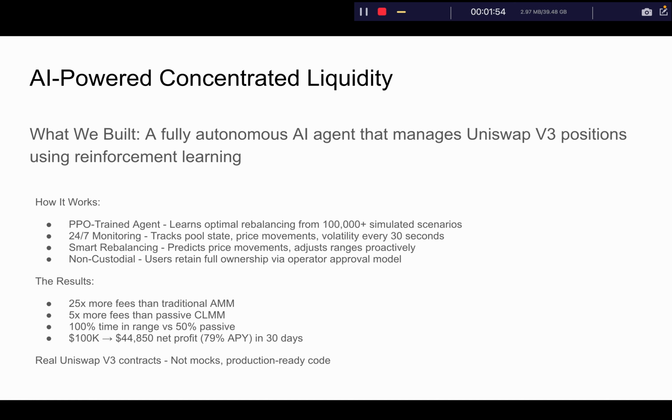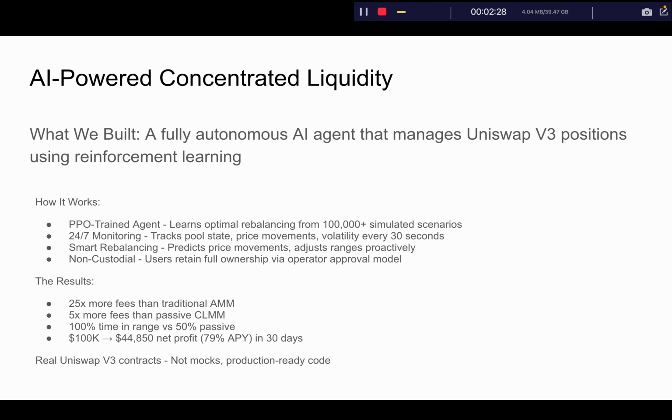We use PPO reinforcement learning, which predicts the best way to reallocate your liquidity, trained on 100,000 simulations. This agent runs 24/7. Once you've approved the agent to track your position, it tracks the pool, price movements, and volatility, and it calculates the best way to reallocate your position. It's also non-custodial, so users still retain full ownership of their liquidity.